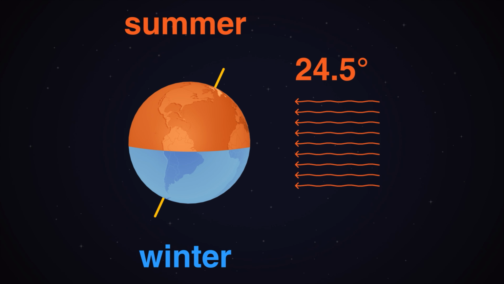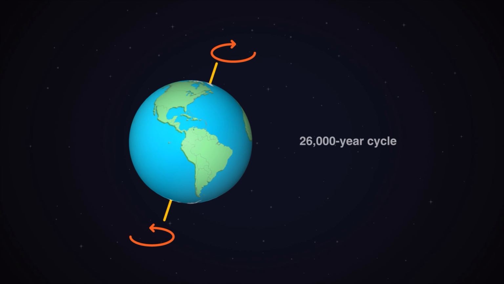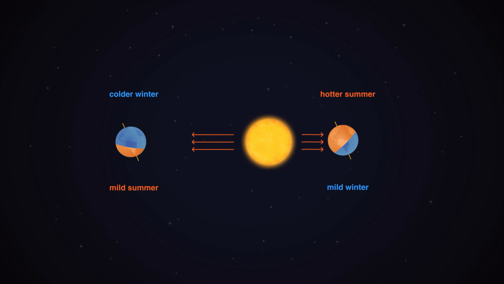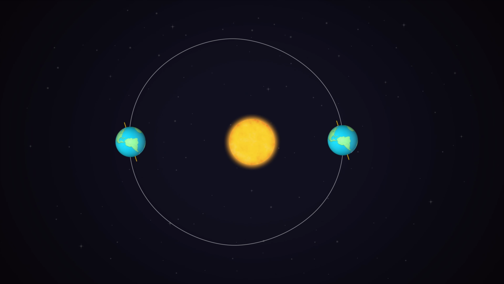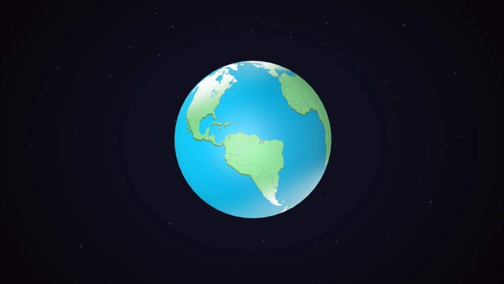Along with the orbit and tilt cycles, the Earth also has a wobble cycle that takes 26,000 years to complete. This cycle gradually changes the timing of the seasons and can make the seasonal contrasts more extreme in one hemisphere and less extreme in the other. All of these cycles operate separately, creating small gradual changes. But together, the small changes can compound to influence the Earth's climate over very long timescales.